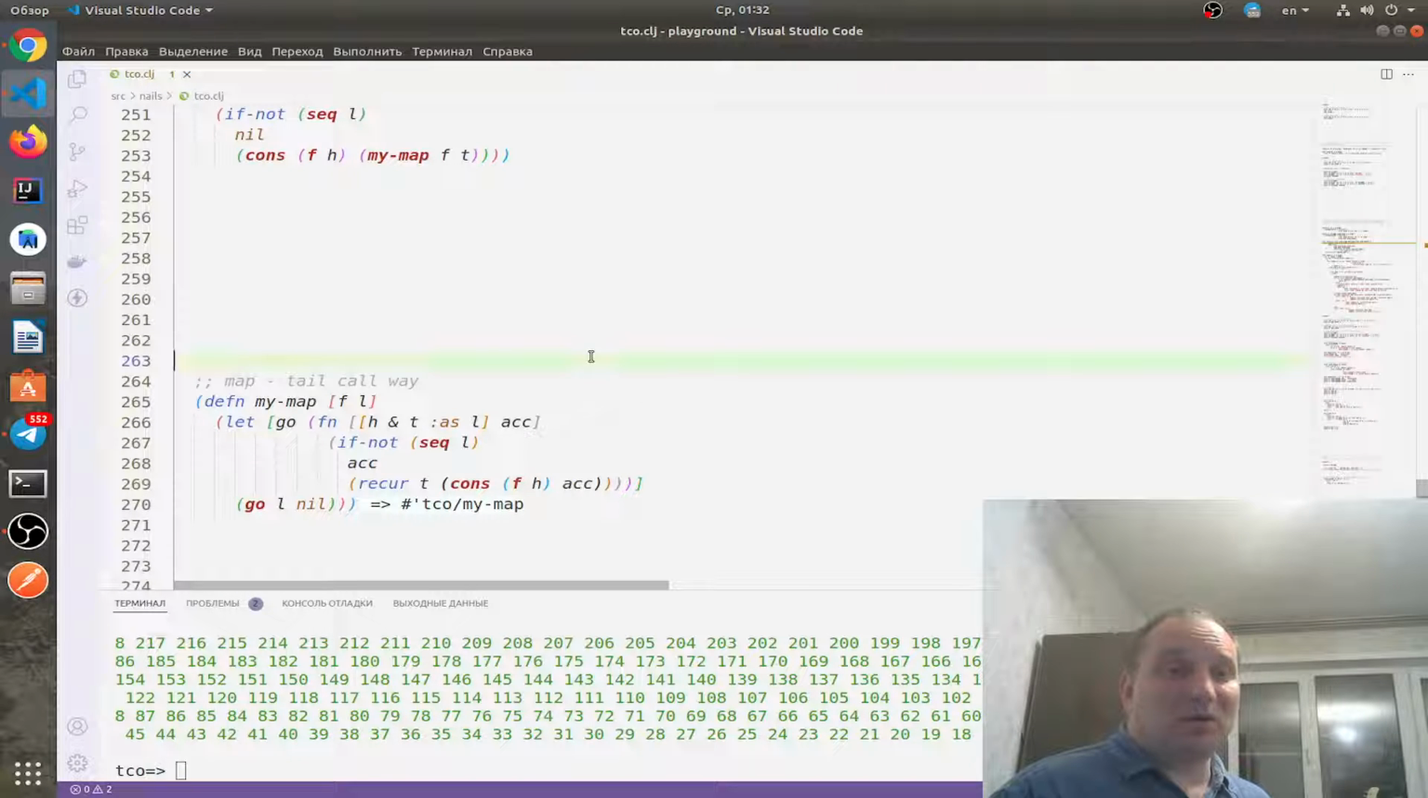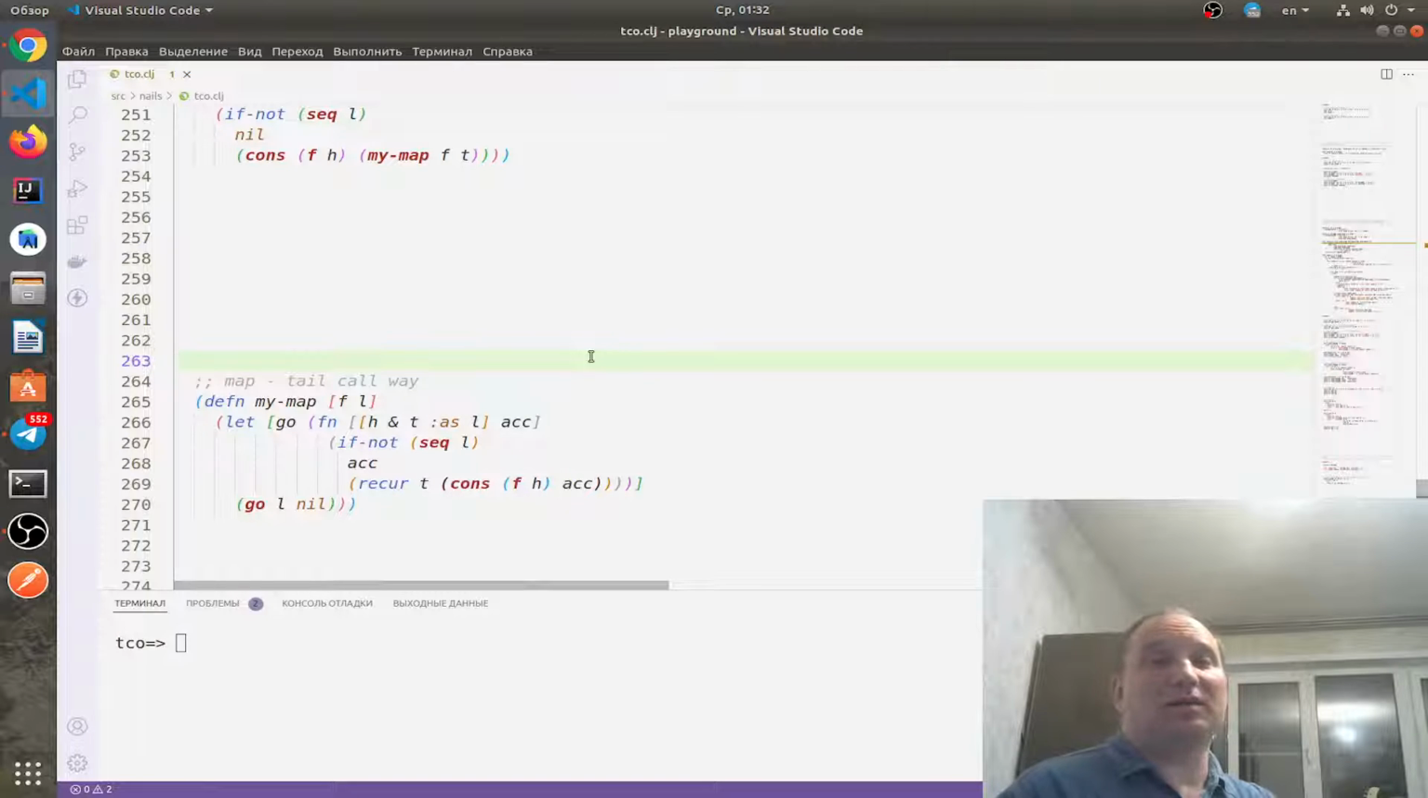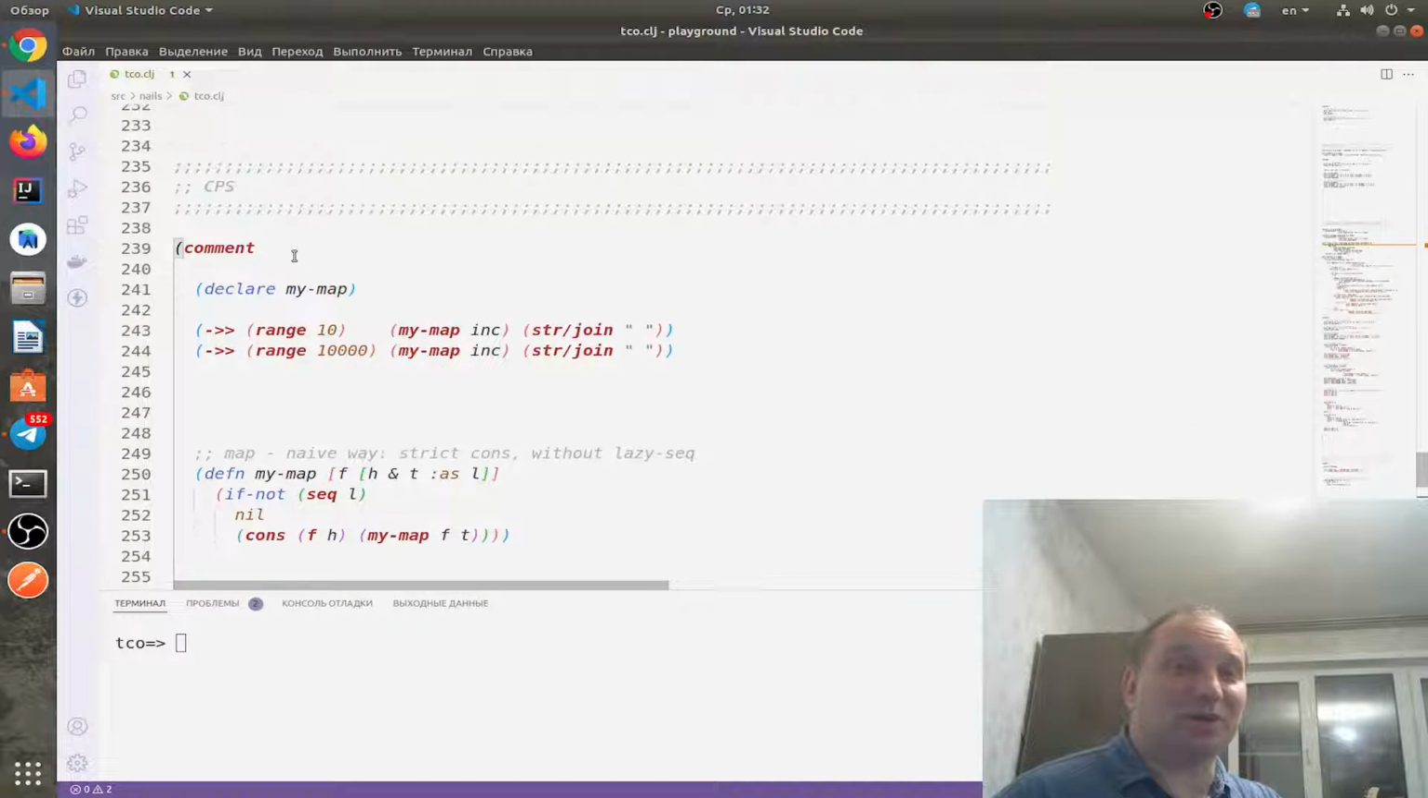But the main question is how we can keep the order of a list on one hand, and avoid Stack Overflow on the other hand, and third, not use any lazy tricks, any laziness and so on. So that's when continuation passing style came. Continuation passing style is a special way of writing programming code.